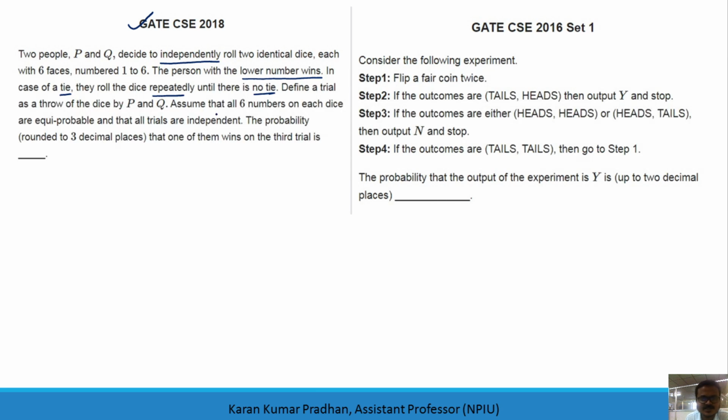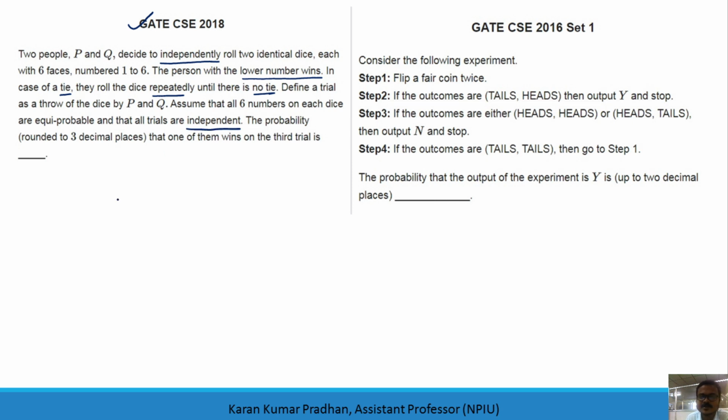Okay, assume that all 6 numbers on each die are equiprobable. Equiprobable means the probability of getting any outcome will be 1 by 6. Let us say your probability of getting 1 is 1 by 6, then definitely the probability of getting 6 is also 1 out of 6 while rolling a fair die. And that all the trials are independent.